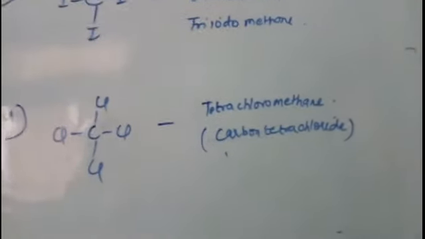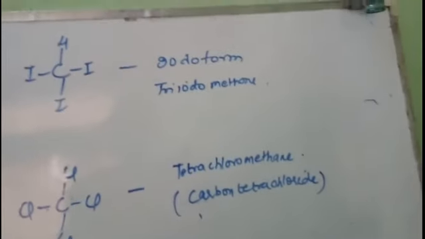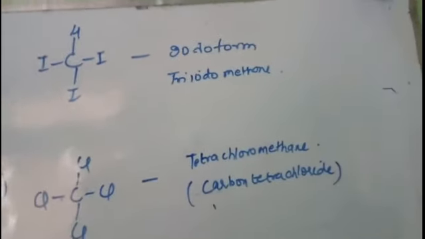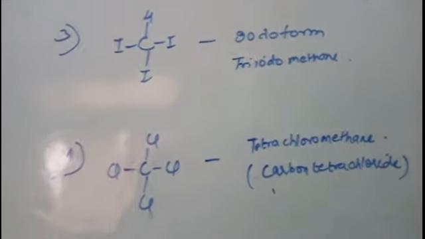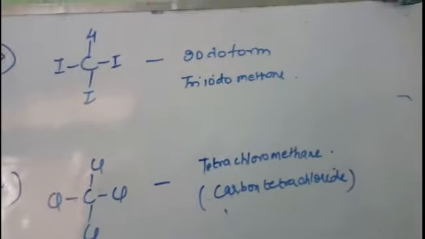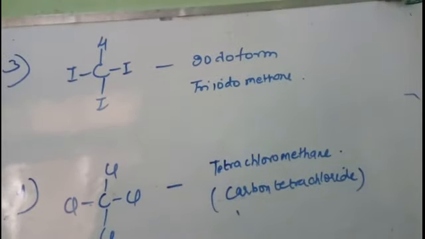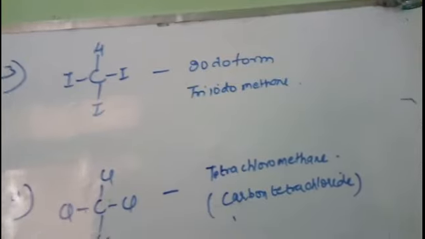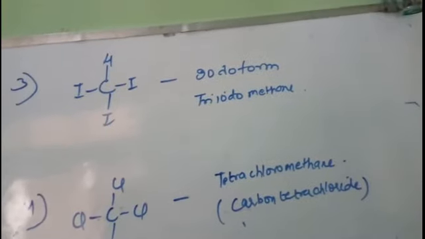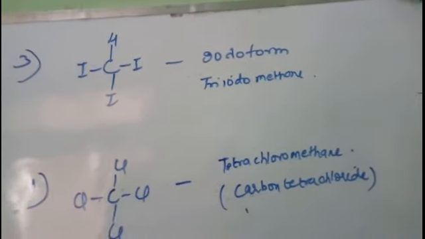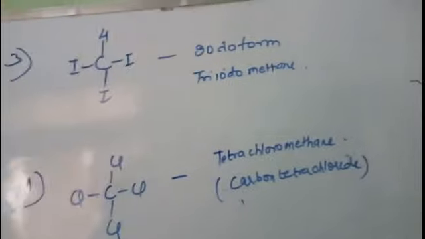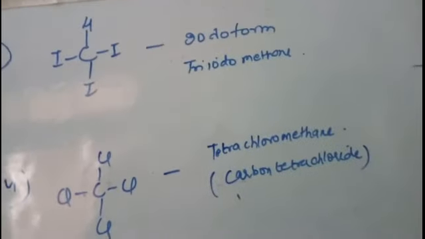But this carbon tetrachloride also has many harmful effects, such as if we have prolonged exposure to it, it causes liver cancer in human beings. It also causes dizziness, nausea, vomiting-like sensation, and permanent damage to our nerve cells, that is the central nervous system, just like that of chloroform.